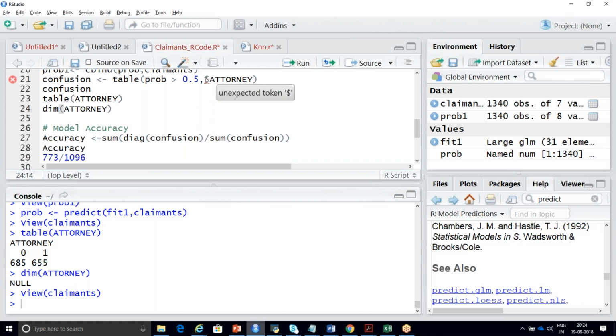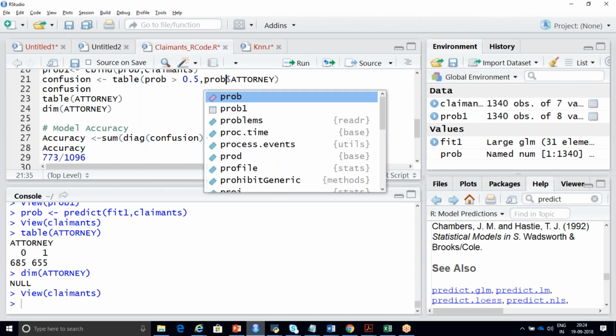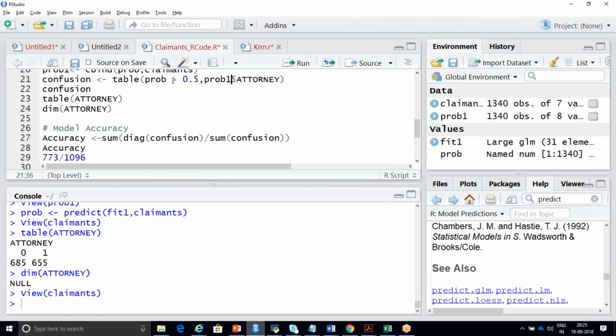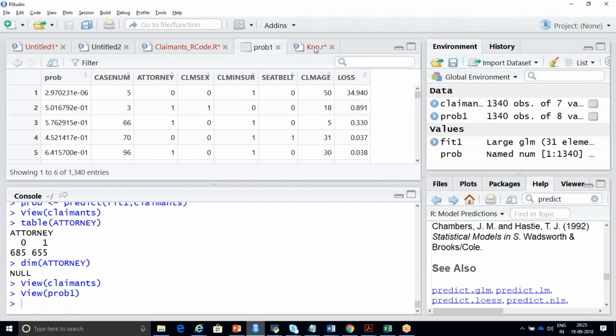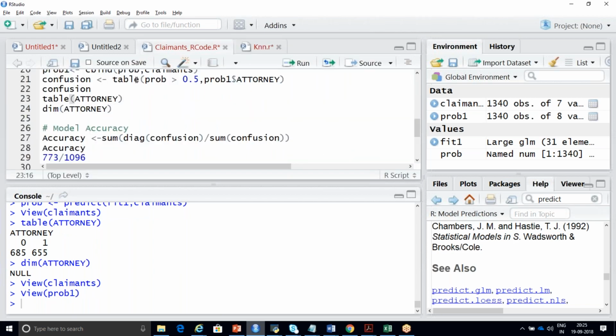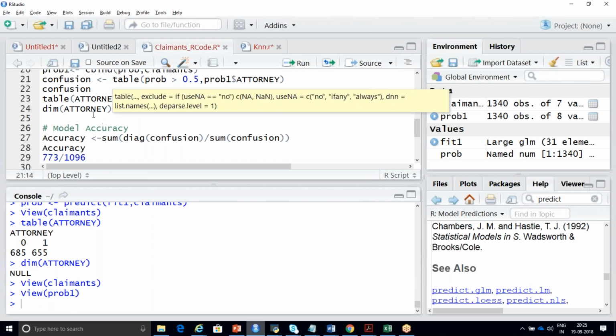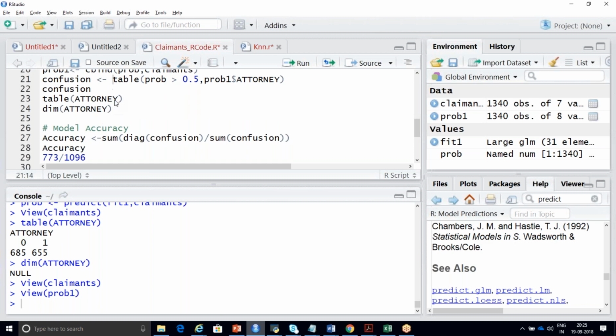Now what I'm going to do here is use prob1$attorney, and my first column name is prob. Now, what does this line of code do? I'm going to run it separately.